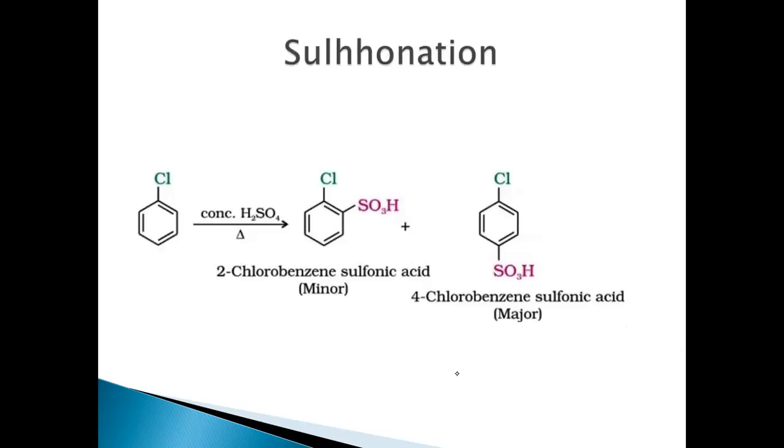Next is the sulfonation reaction, where chlorobenzene reacts with concentrated sulfuric acid on heating, resulting in the formation of ortho and para products. Again, 2-chlorobenzenesulfonic acid and 4-chlorobenzenesulfonic acid. This is minor and this is major.